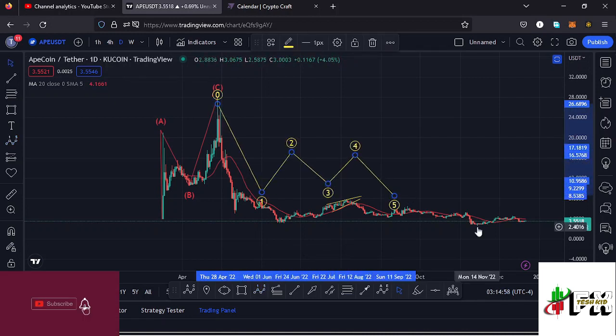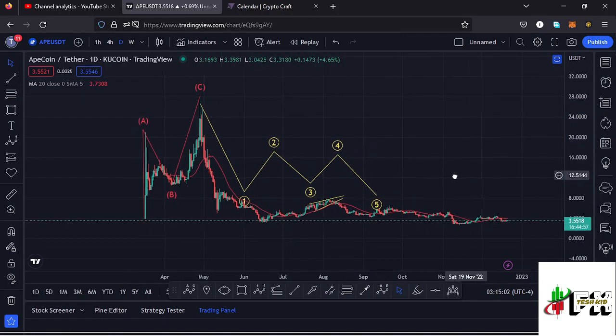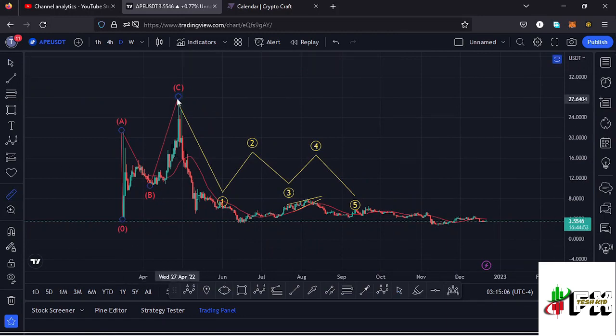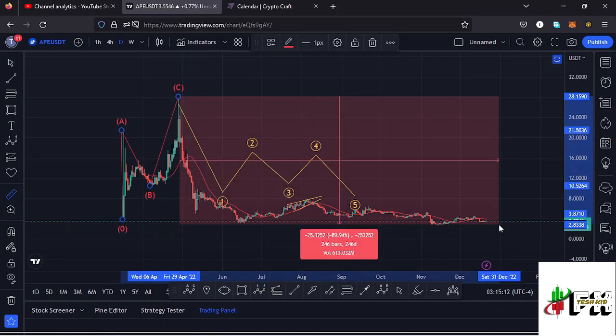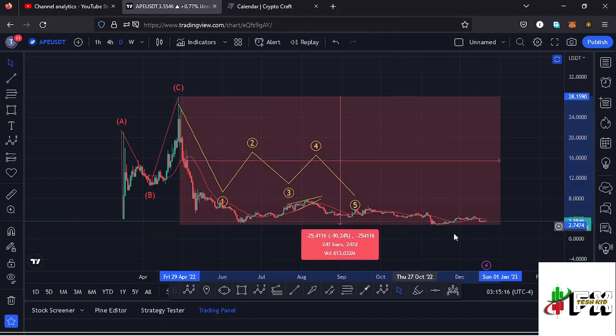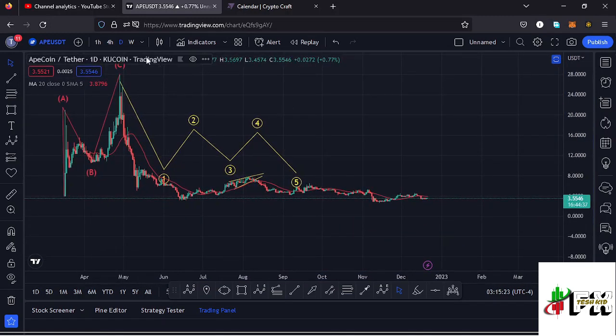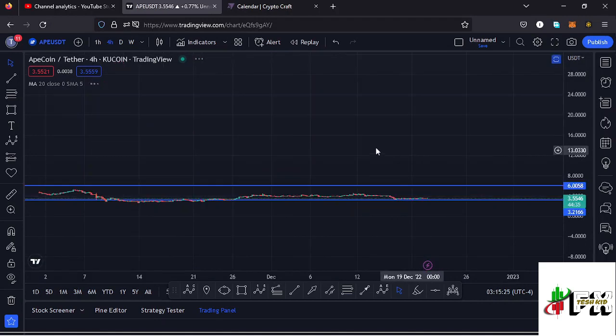And in that movement to the lower side, we have now made our low at around the $2.567 mark, and giving you a measure from the all-time high, you can see that apecoin is down more than 89%, meaning there are chances that we might have seen the low for that movement to the lower side, and very soon we can expect a very nice bounce to the upside, maybe obeying the Elliott wave structures once more, and maybe also take us to an all-time high.